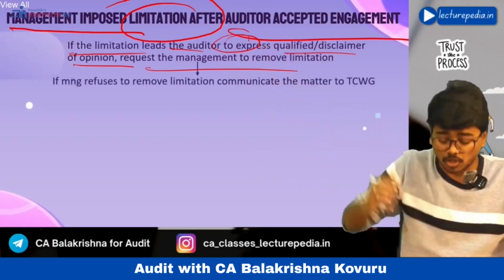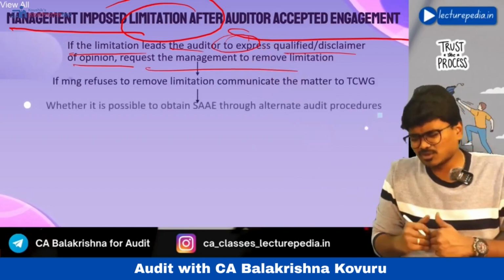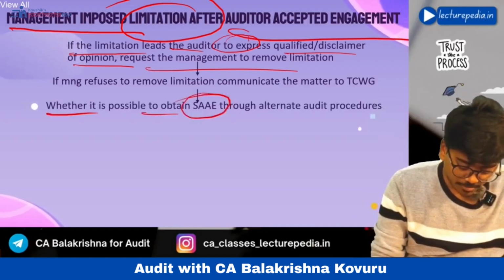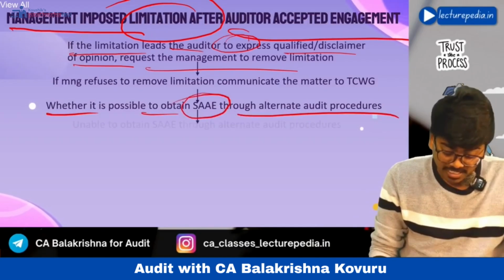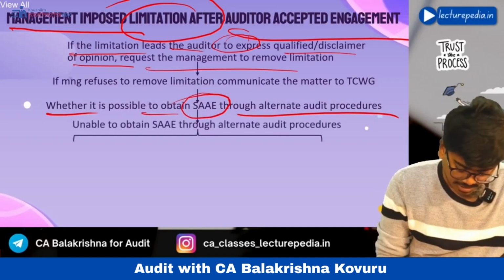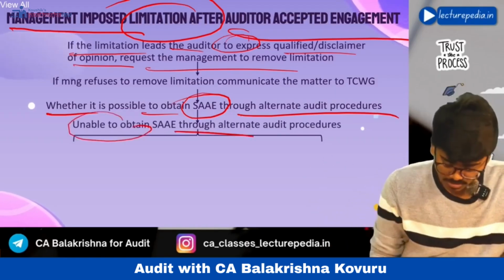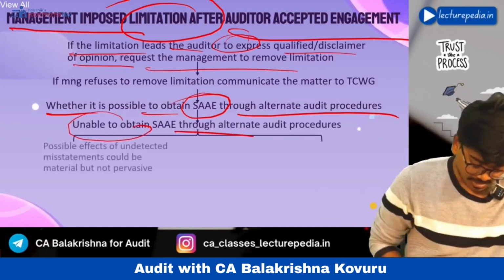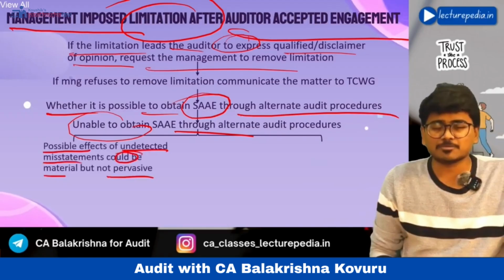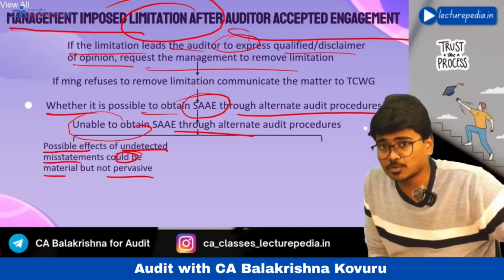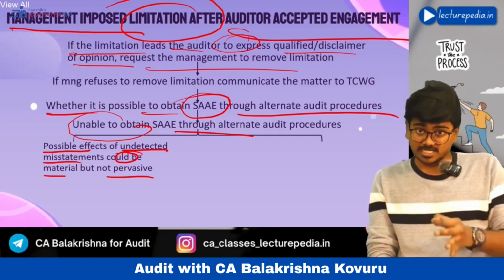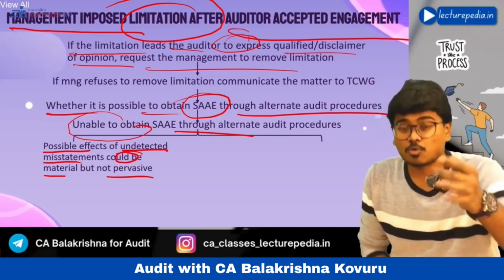If those charged with governance also don't agree, then you have to check whether you can obtain audit evidence by performing alternate procedures. See whether it is possible to obtain sufficient appropriate audit evidence through alternate procedures. If through alternate procedures also you are not able to obtain sufficient appropriate audit evidence, then if the possible effects of undetected misstatements could be only material but not pervasive, see, in this situation, which opinion will you give? Okay, audit evidence not obtained. Misstatements, if any, could be material but not pervasive. You will give a qualified opinion.